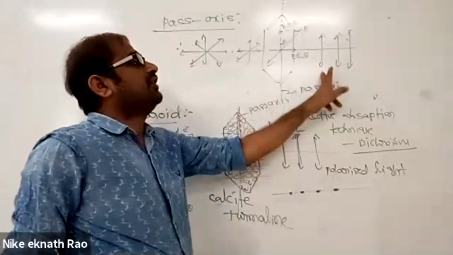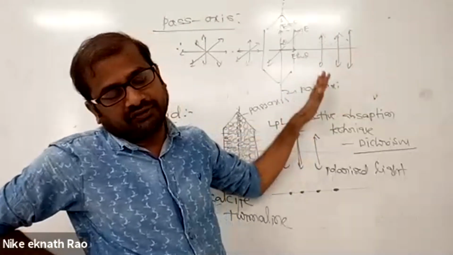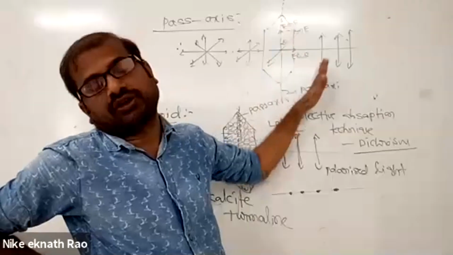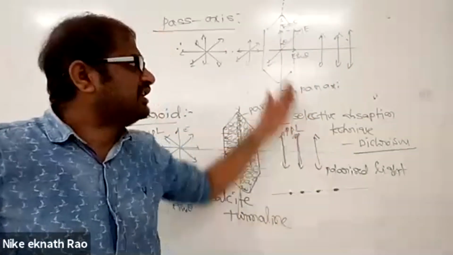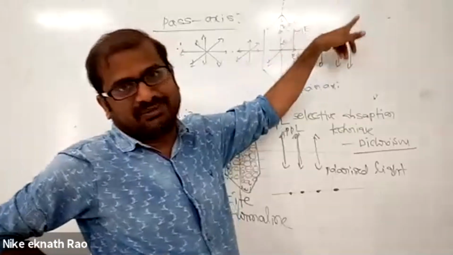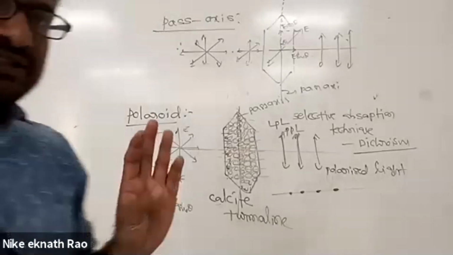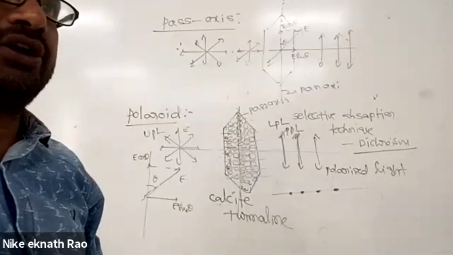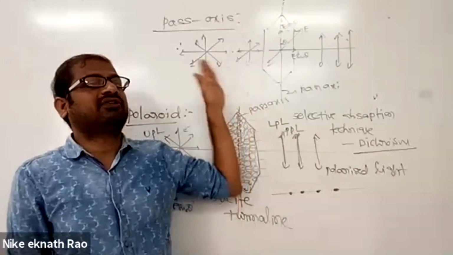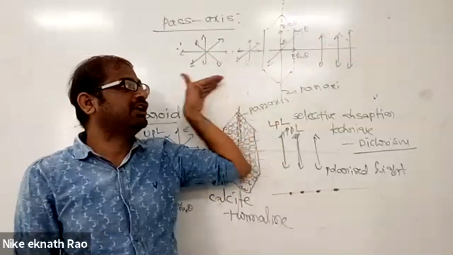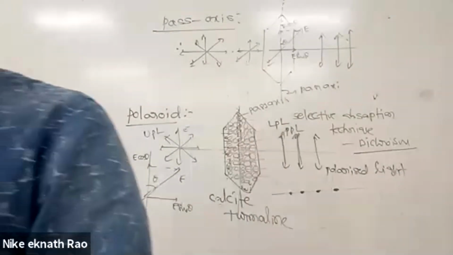Like this, electric field vectors oscillating in a particular direction only are allowed to pass. Therefore, electric field vectors are constrained to oscillate in one particular direction. This kind of light is called polarized light, or linearly polarized. Draw the diagram. Tomorrow in the exam they may ask: what is the pass axis of the polaroid? The pass axis of the polaroid is the direction in which electric field vector oscillations are allowed, which is perpendicular to the alignment of molecules of the polaroid.